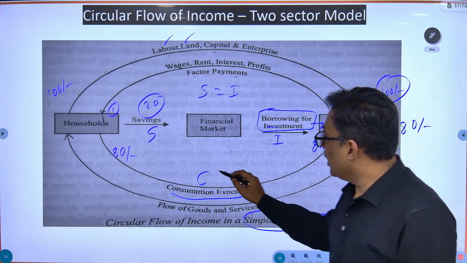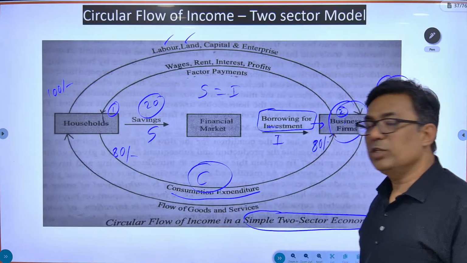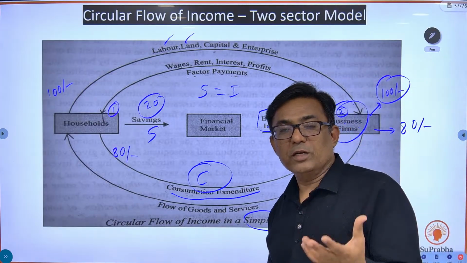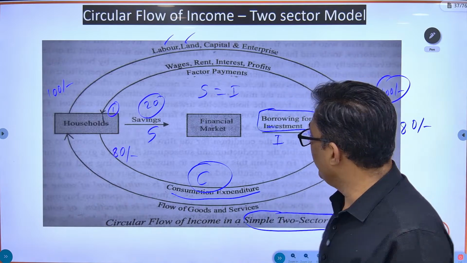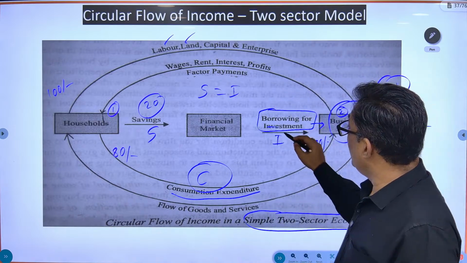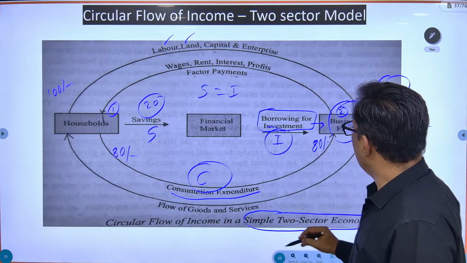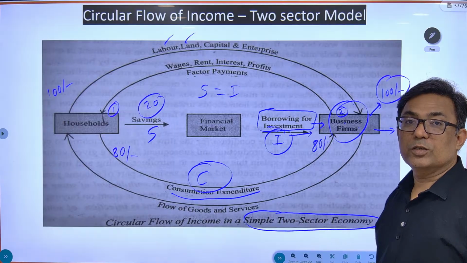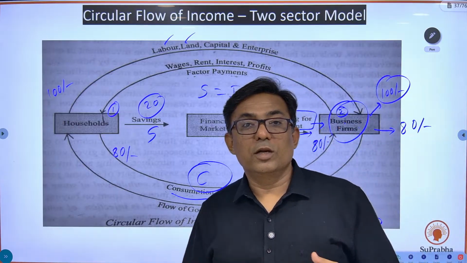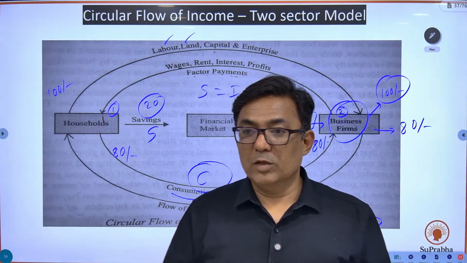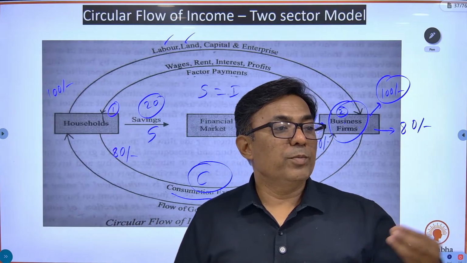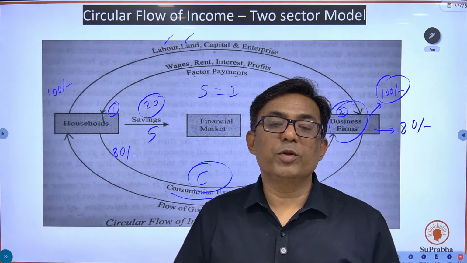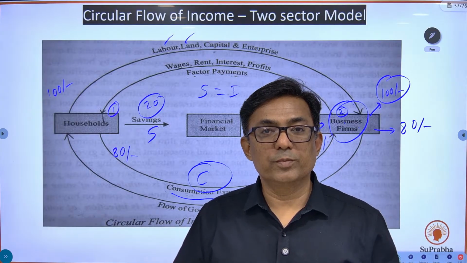One, they will produce as much as the consumption expenditure is. Whatever we are consuming domestically, whatever we are demanding, that much will be produced. 80 rupees will be produced by this. Also, the business firms will produce as much as there is investment expenditure. So Reliance has taken a loan for Jio, and Reliance has paid money for optic fiber cables. So the optic fiber company will also produce optic fiber cables worth that much amount.